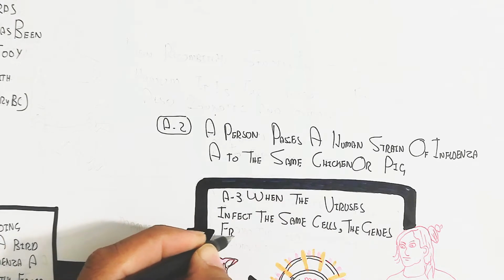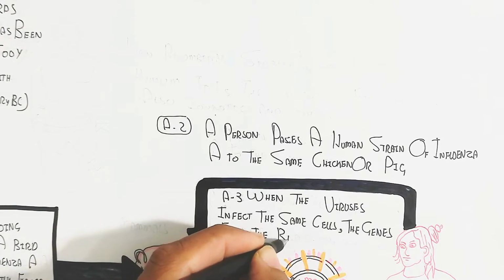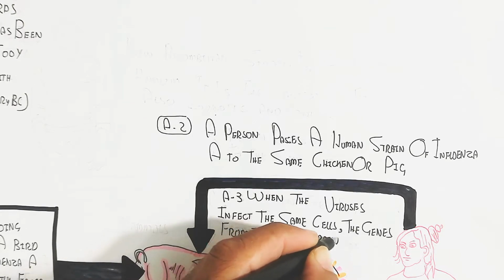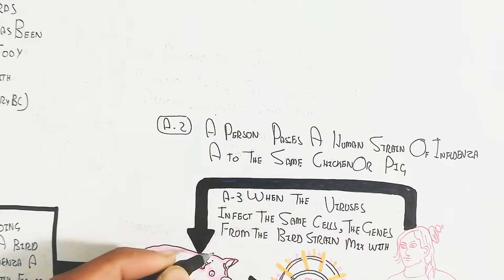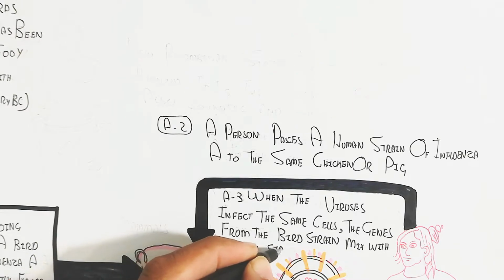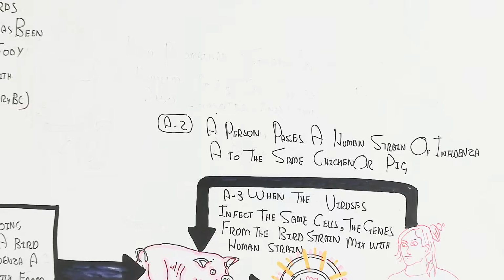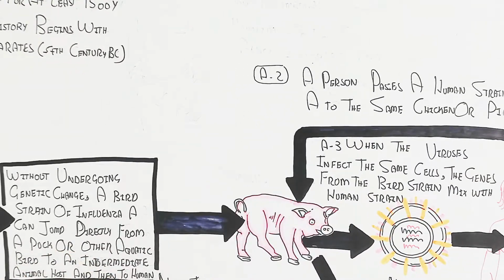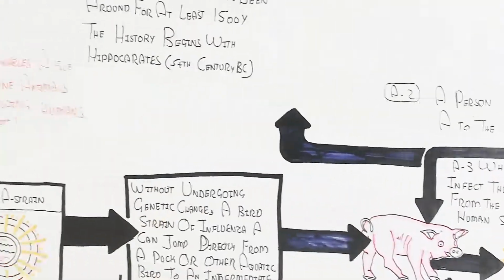So in step three, when the virus infects the same cell, the genes from the bird strain mix with the human strain genes. This mixing, due to the pre-infected cell, leads to further infection, because the infected cell is required for the mixing for further infection by another strain.